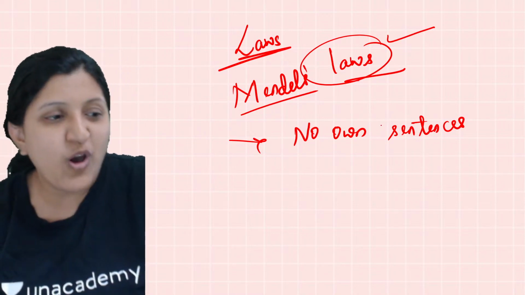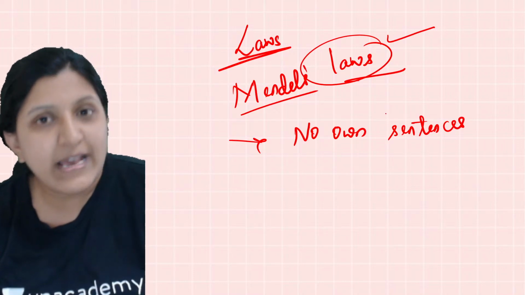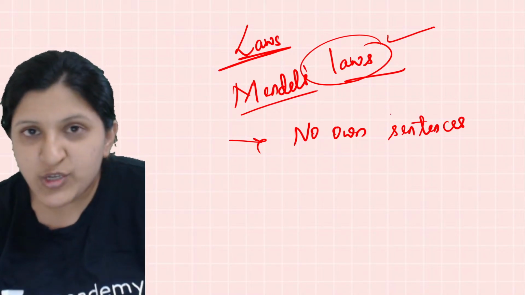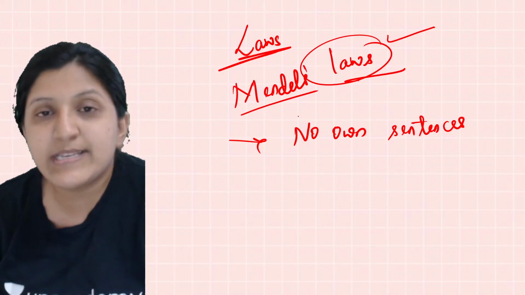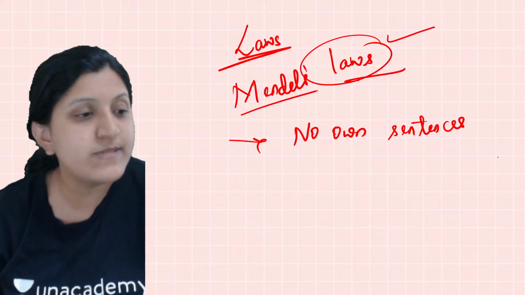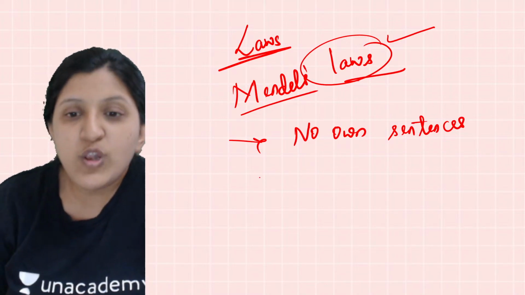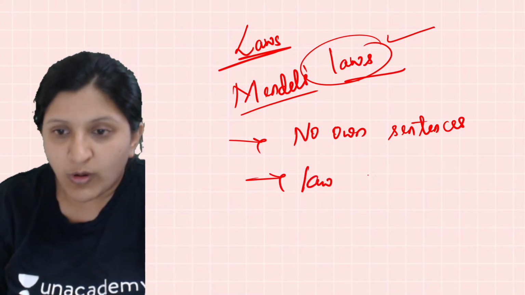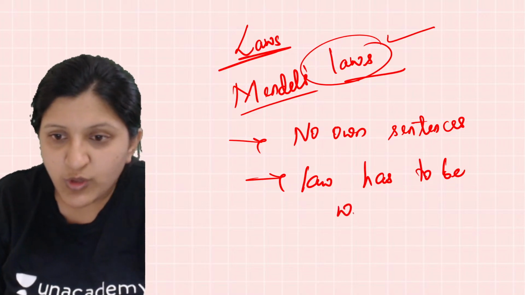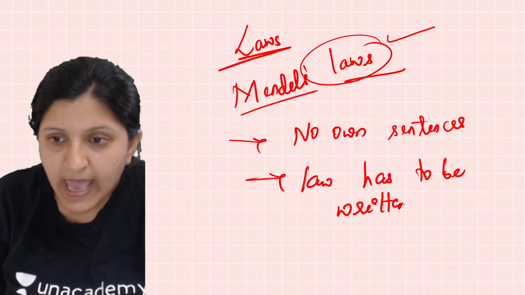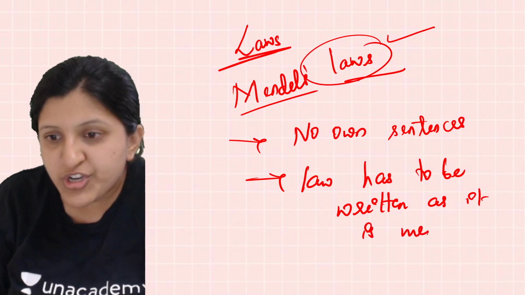That means the law of dominance is mentioned, which says that always in a pair of contrasting characters, one is going to be dominant, the other one is recessive. So whatever statement is given in your textbook, the same sentence has to be written. So no own sentences. A law has to be written as a law. This one you need to know. The law has to be written as it is mentioned in your book.